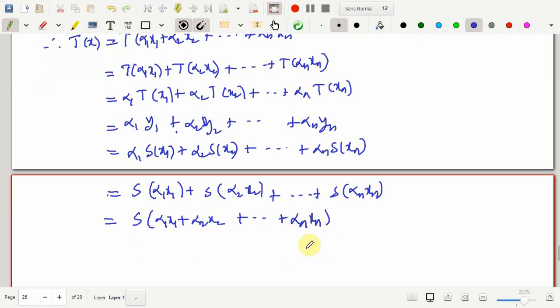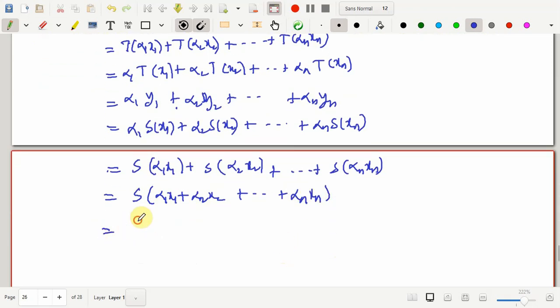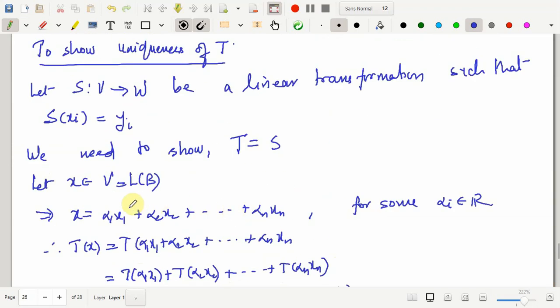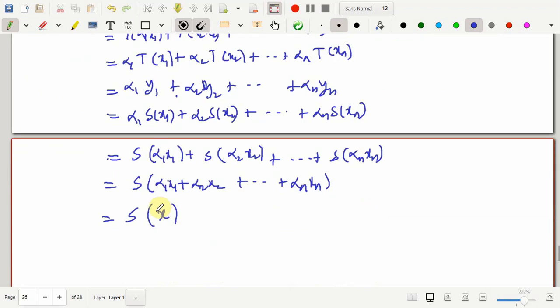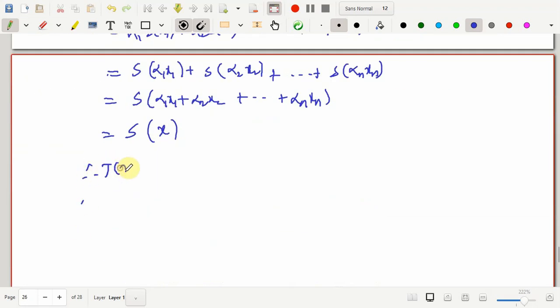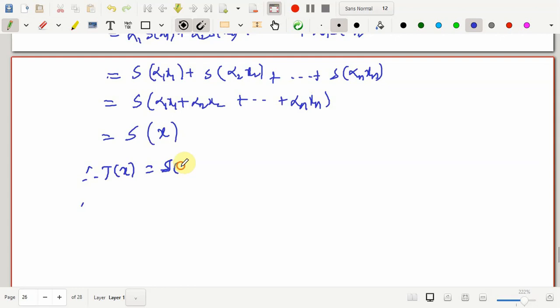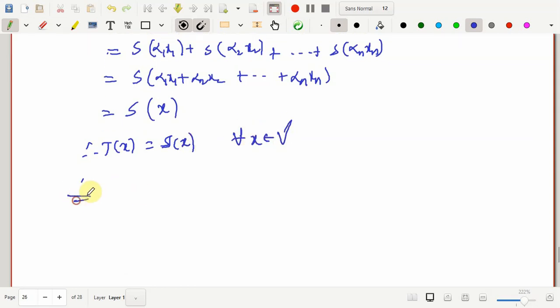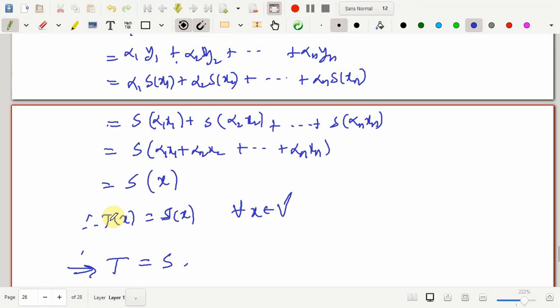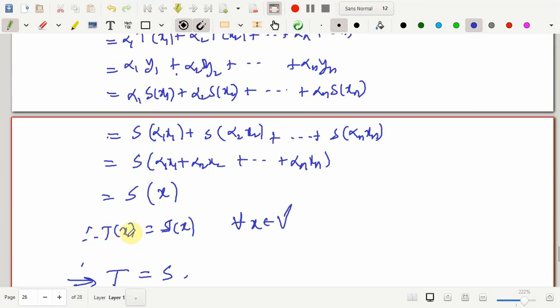But the way x is defined, whatever we have in the bracket is exactly the same as S of x. Now this is true for any x in V, so we should have T of x is the same as S of x for every x in V, which would mean that T is the same as S. So that proves the uniqueness of the linear transformation. What we have shown is that such a T is unique.